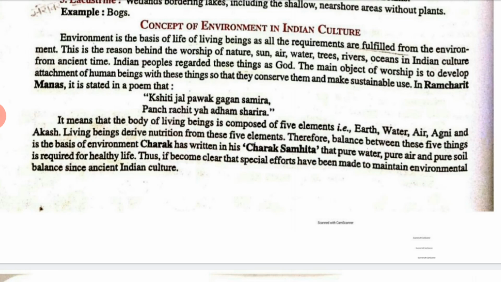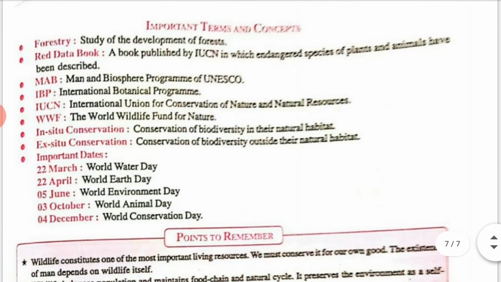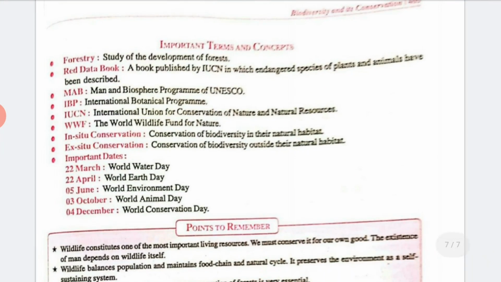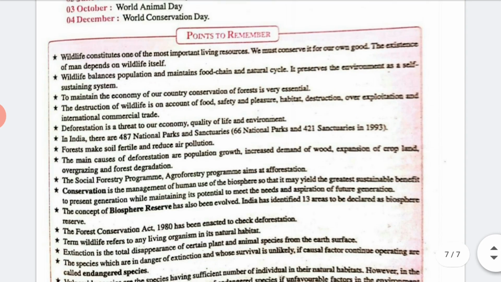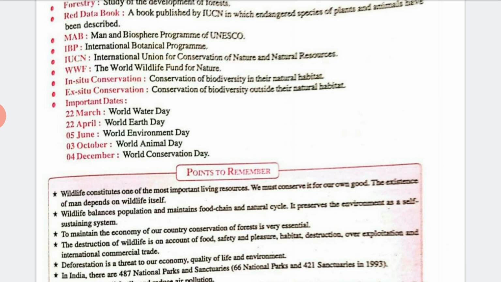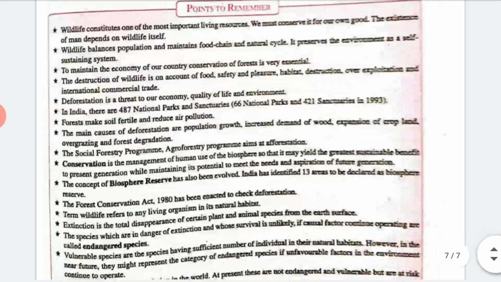Generally, Indian people worship those particular things. Now we have some important terms and concepts which you can see, and some important points to remember. Read this from your book. I hope you have understood this chapter, because this is a very important chapter related to endangered species and also extinct species. Thank you.